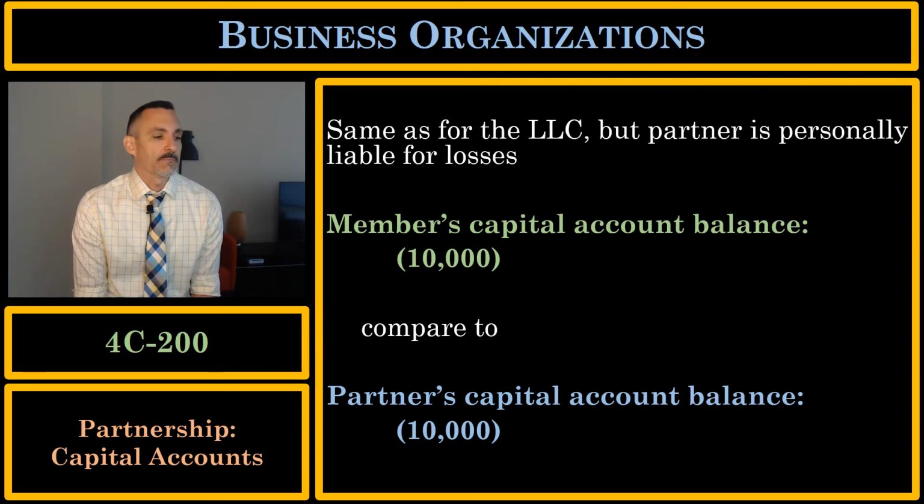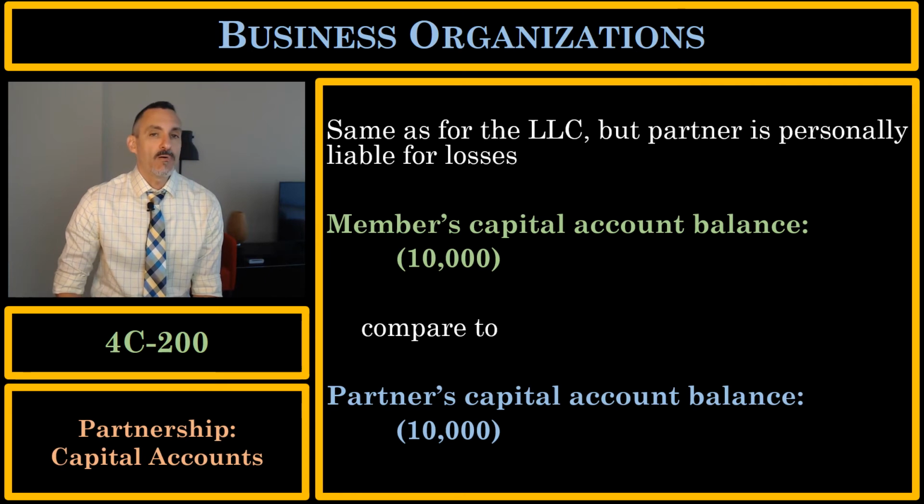So, for example, imagine a member's capital account balance in an LLC is in the negative. In accounting, when you put something in parentheses, it means it's in the negative. So in an LLC, we have a member's capital account balance of negative $10,000. What does that mean? Well, it means almost nothing. It's just the equivalent of a zero capital balance because the member is protected with limited liability.